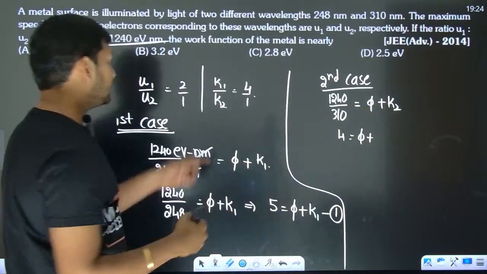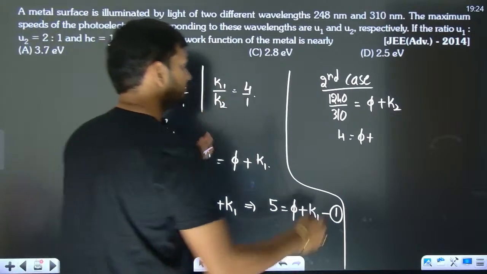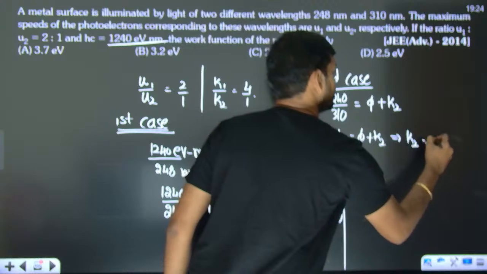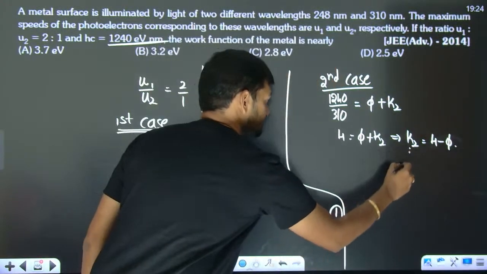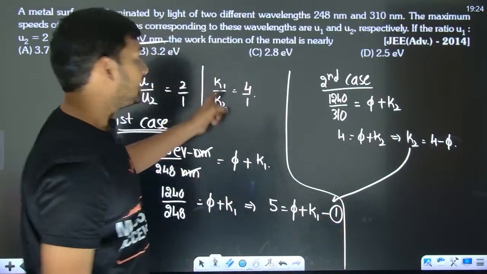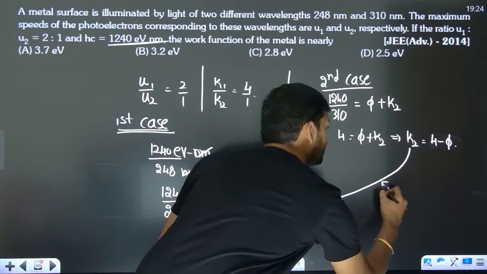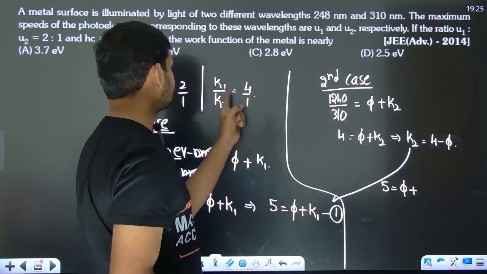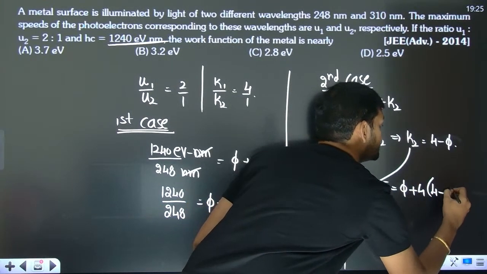And now you tell me K2 can be written as what? K1 by 4, or you just write the K2, and from here the K2 is going to be 4 minus 5. Can I put this here? Because K1 is 4K2. 5 is equal to 5 plus K1 is 4K2. So 4 times K2, which is 4 minus 5.